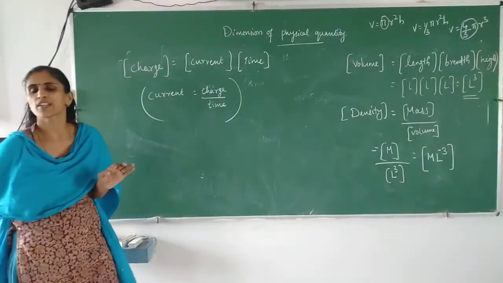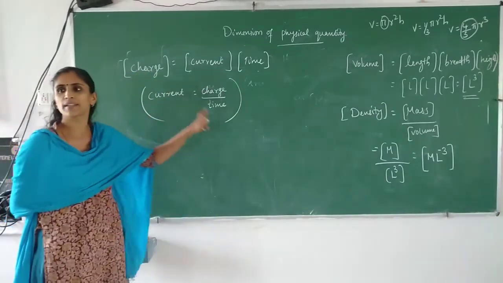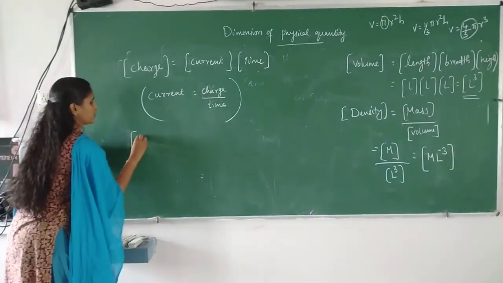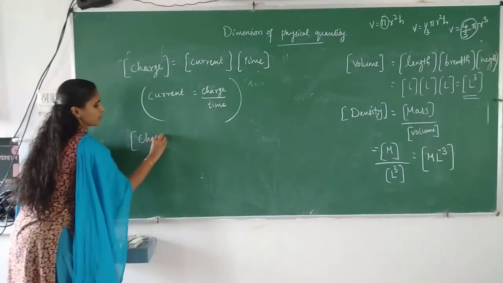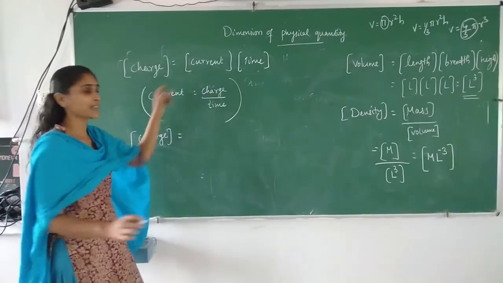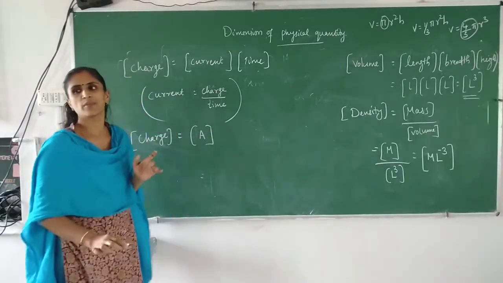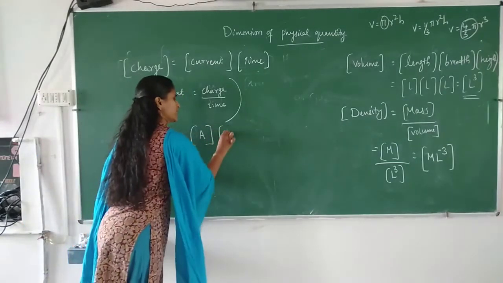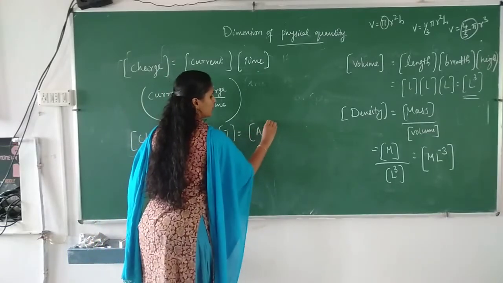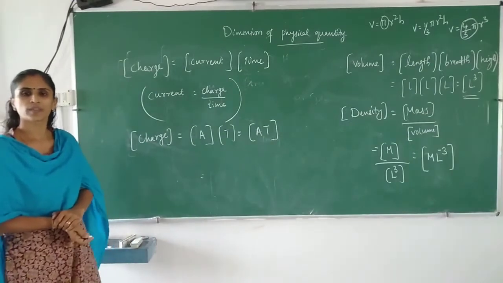Current is equal to charge by time, that is the formula. So by using that we can write charge is equal to current into time. Now you can find the dimension, no? So dimension of charge is equal to, what's the dimension of current? It is not C, that you have to keep in mind. It has a dimension A. And what's the dimension of time? So what you will get? You can write it as A into T. Okay. Is it clear?